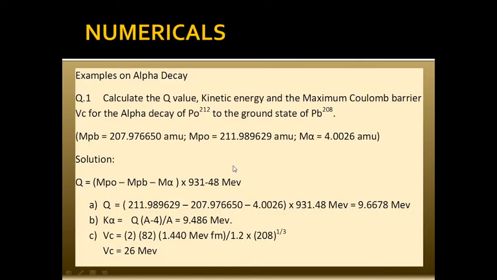Now let's try to solve some examples related to alpha decay. Calculate the Q, kinetic energy and maximum Coulomb barrier for the alpha decay of polonium. Polonium is the parent here, which decays into lead. The masses are given, so you can calculate Q. Once you know Q, you can use this formula to calculate K. So this is the K, this is the Q, and Vc is the maximum Coulomb barrier. Now what is the maximum Coulomb barrier? As we have seen in the formula, 2 into 82 into 1.440 MeV upon R, this is your R, and it turns out to be 26 MeV.